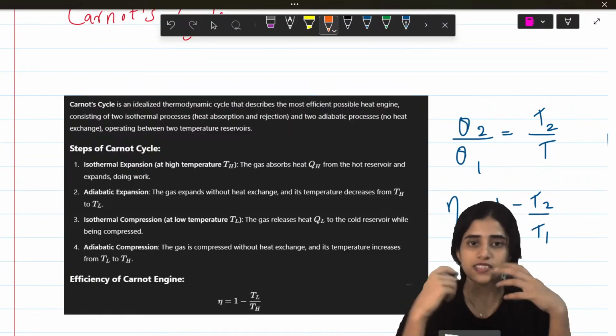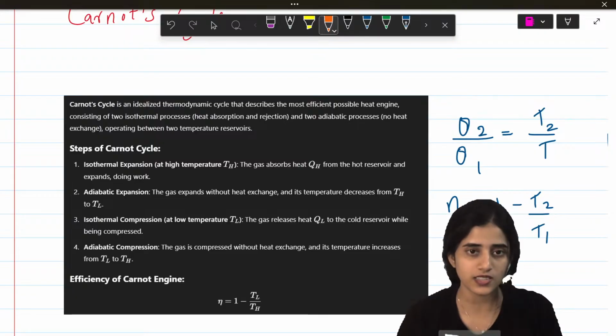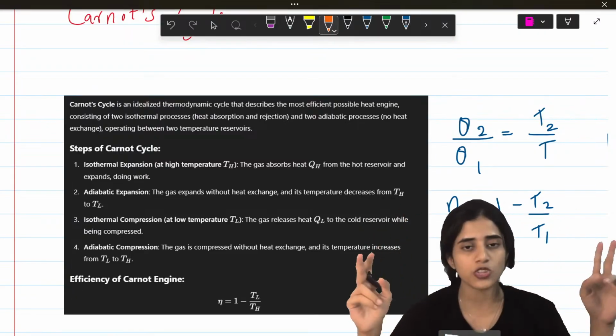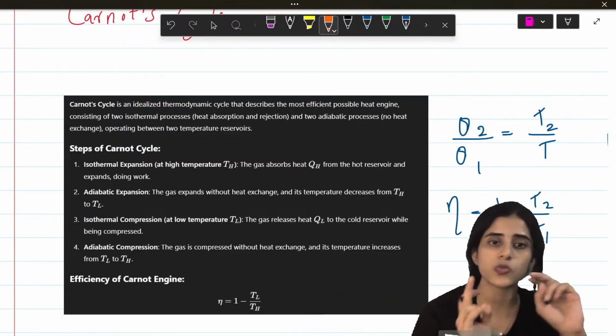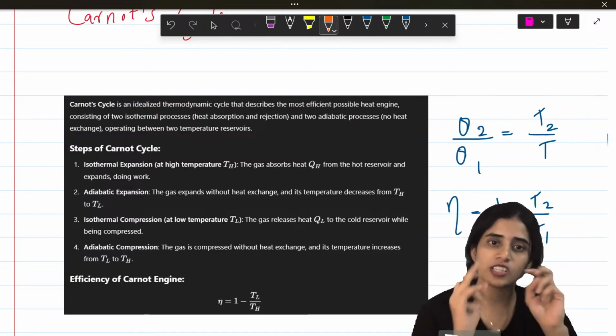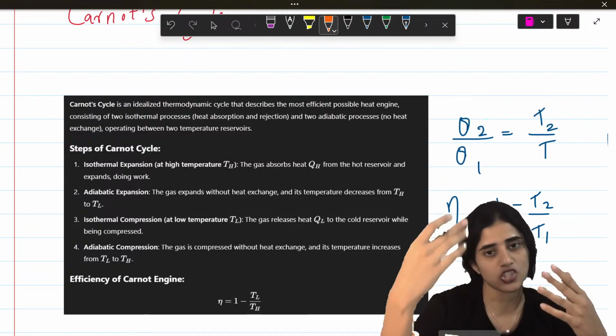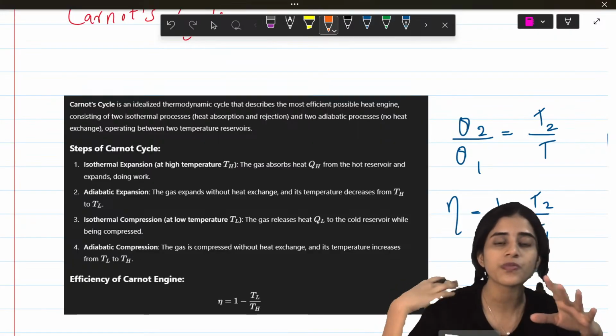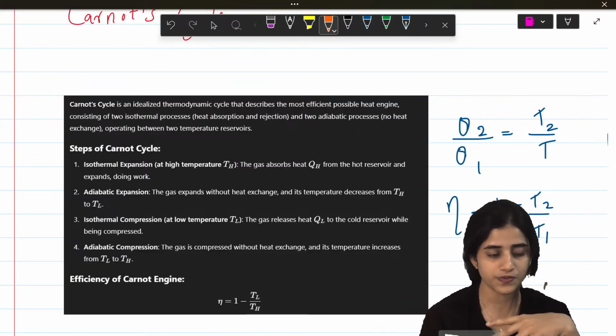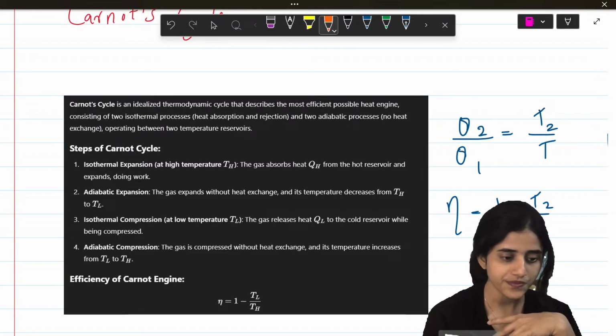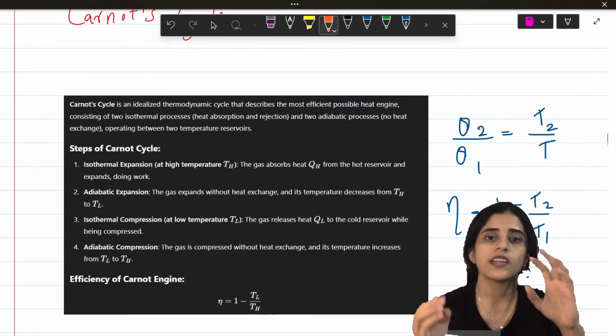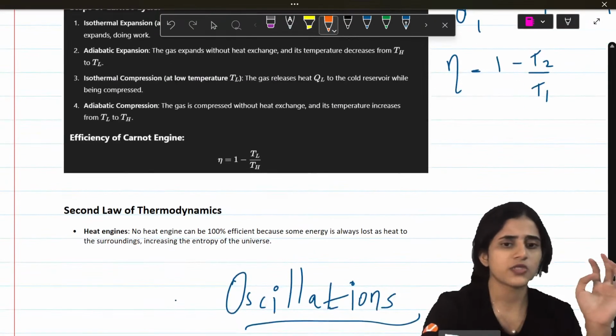Okay, so it describes how a heat engine works. There are two regions where there is an isothermal process happening, two regions where there is an adiabatic process happening. So in two regions, there is no heat exchange. In two regions, there is no temperature change. Okay, this is fine. So yeah, that's all that you need to know here as well.